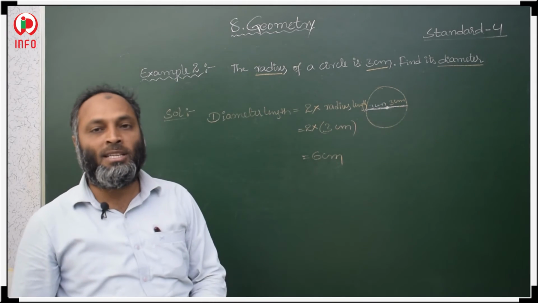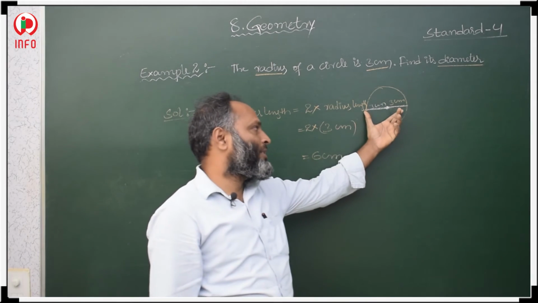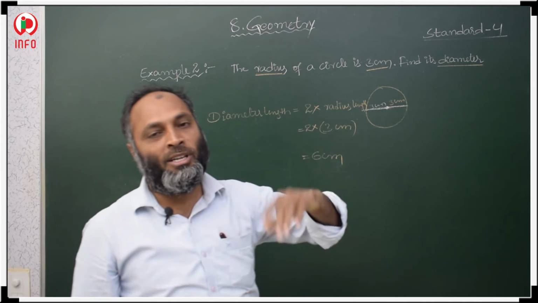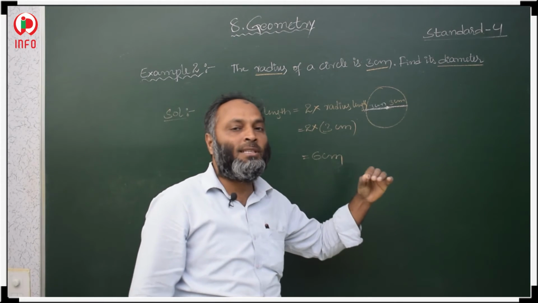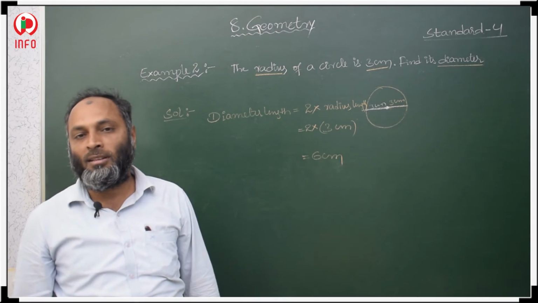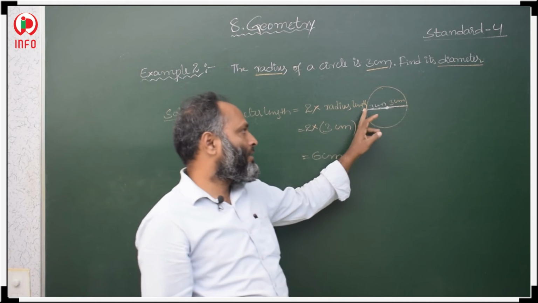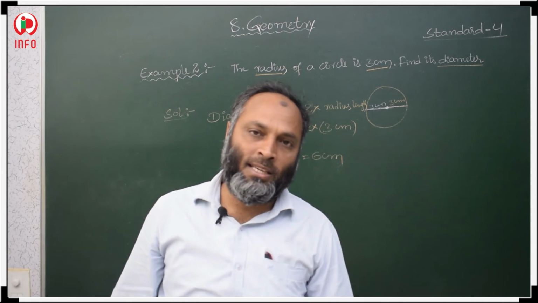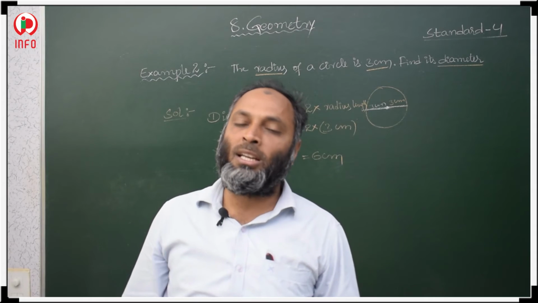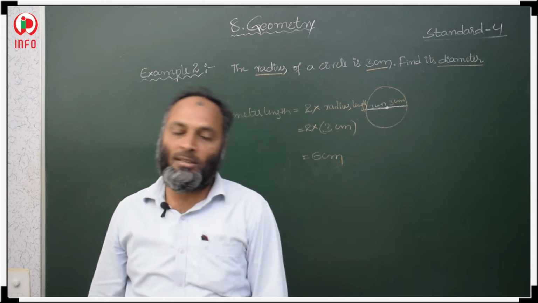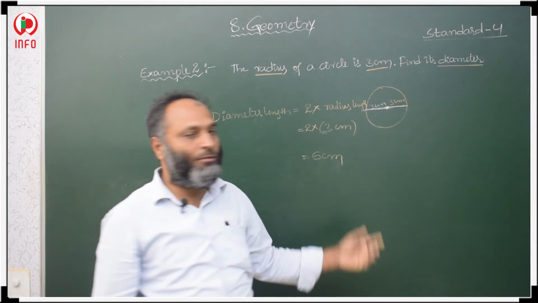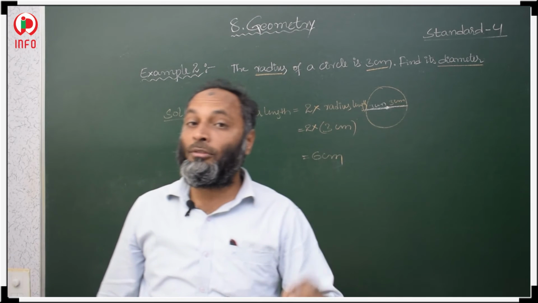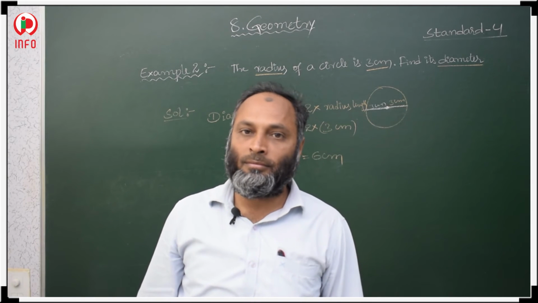What is the diameter? Diameter is a line segment joining 2 points on the circle and passing through the center of the circle. So this is the diameter. Indirectly, diameter means double the radius. If the radius is 3 centimeters, then the diameter is 6 centimeters. Okay, this is the method to find the diameter of a circle if the radius is given.